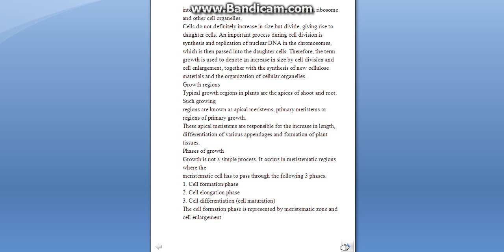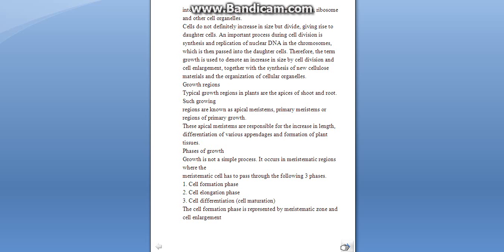Then the membrane, plastid, mitochondria, ribosome, etc. they also are there. The cells do not just increase in size but divide. So the important process of cell division is replication of DNA in the chromosome, which then passes to daughter cells. So growth is denoted as an increase in size by cell division, and therefore growth goes together with synthesis of new cellulose material and cell enlargement and so on.